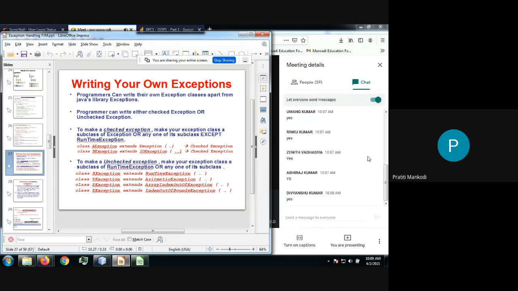If you want your exception type to be unchecked, you are supposed to make it a subclass of RuntimeException or its child classes. So this is what we have learned. So any doubt so far? This is to be very clear from your side. Everyone, shall we proceed?